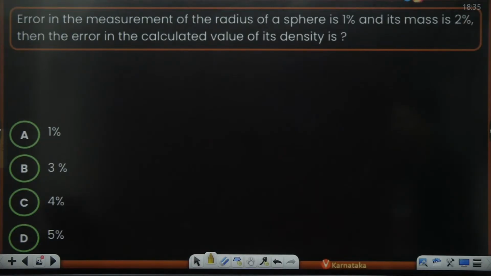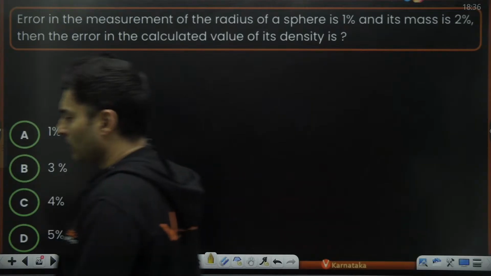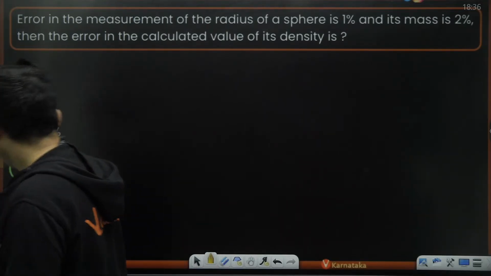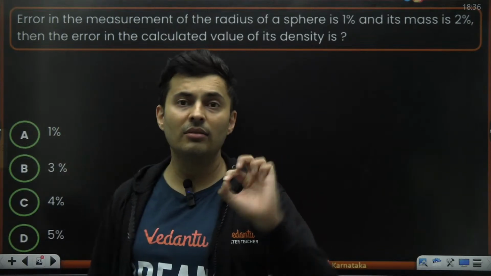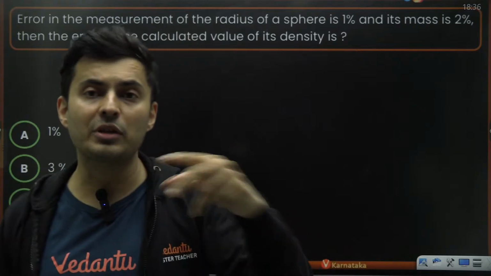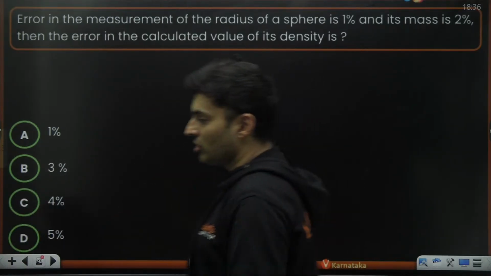Next one, error in measurement of the radius of the sphere is 1% and its mass is 2%. Then the error in the calculated value of its density is. Why not A? Because if it's just a charged particle, then it will only emit electric field. It will not give magnetic field. It will not be electromagnetic in nature. It will be just electric in nature. So that's why A option was not correct.